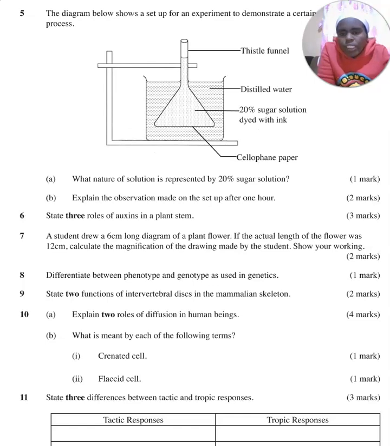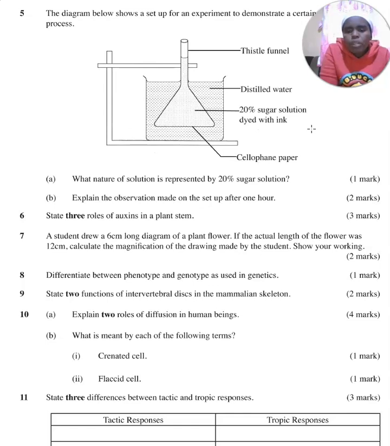You are asked, what is the nature of the solution that is represented by 20% sugar solution? Anytime that you see a solution has something dissolved in it, maybe salt or maybe sugar, then that solution is said to be a hypertonic solution, or it's a concentrated solution. So the answer to that is hypertonic solution.